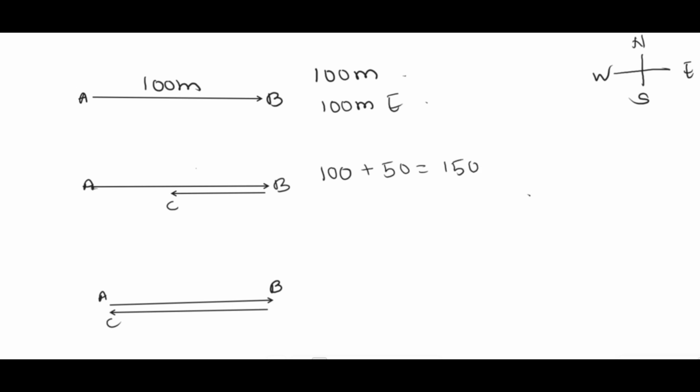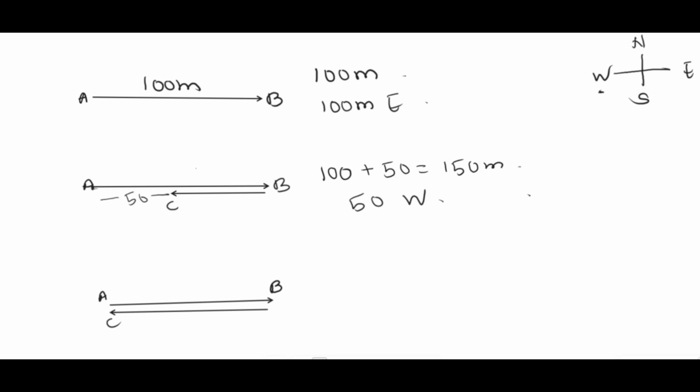So the distance that you travel is 150 meter. And if you talk about displacement, this is the initial position and this is the final position, so the distance is only this much, which is 50. And in which direction? You're moving towards the west. So it's 50 meter to the west.